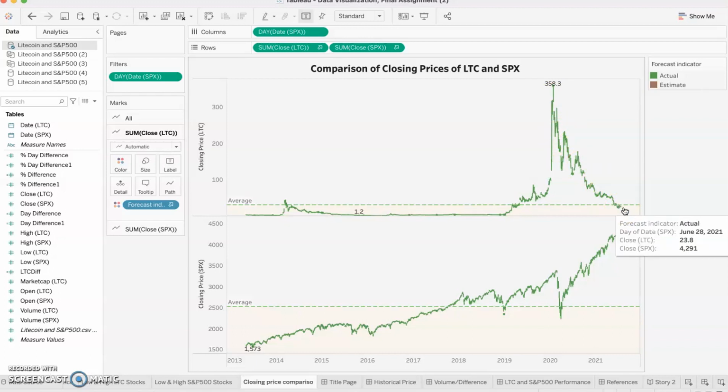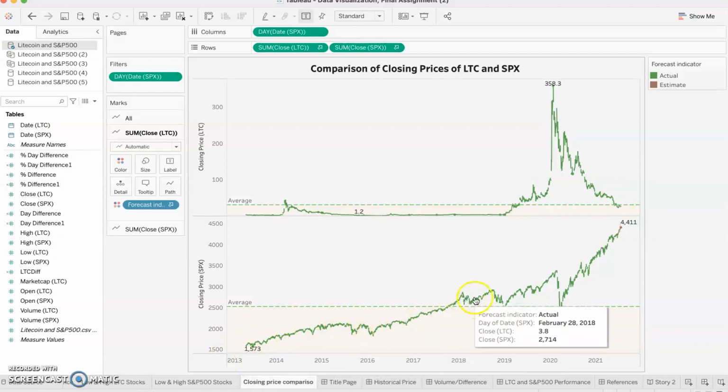It could be because of the pandemic. It could be because it was just a bubble that burst in cryptocurrency. Whatever it is, though, it grew a lot and then it dropped just as fast. While we look at the S&P 500, we can see that it has a steady flow going upwards, right? Upwards trend. It dips down in 2020, but again, that was probably because of the pandemic, and it quickly recovered.